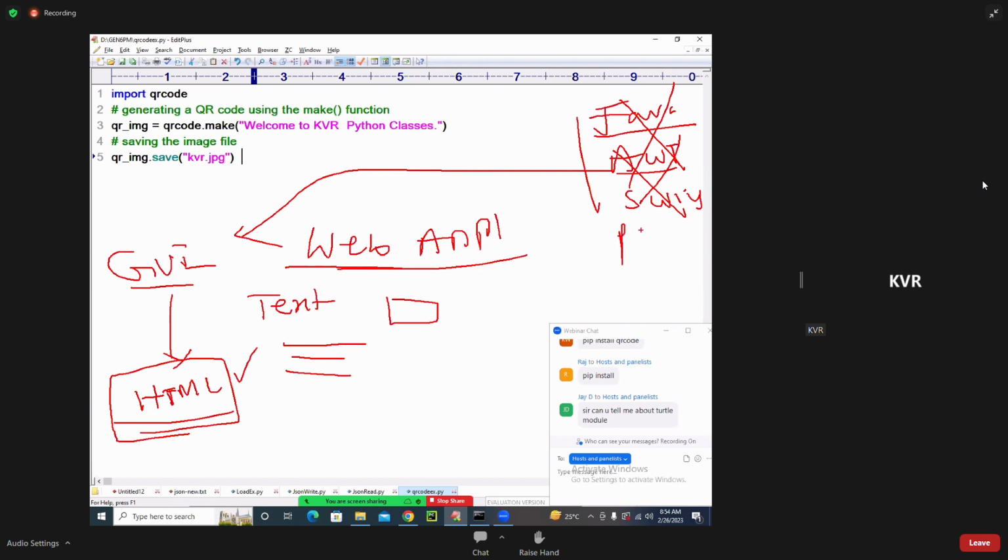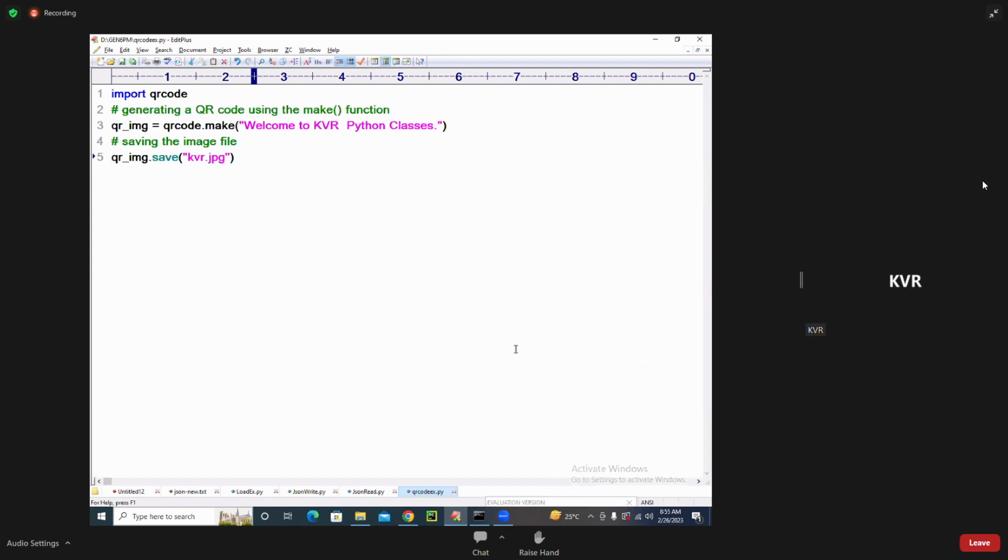Like that in Python, in the outdated version 2.x, there is turtle. Turtle is not necessary; it is totally outdated. Okay, I hope JD and the other students understand.